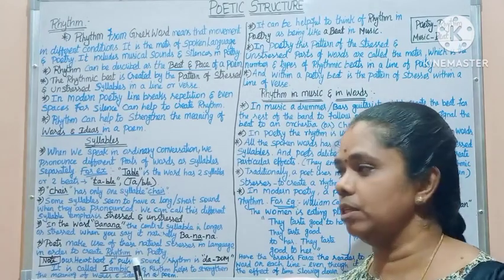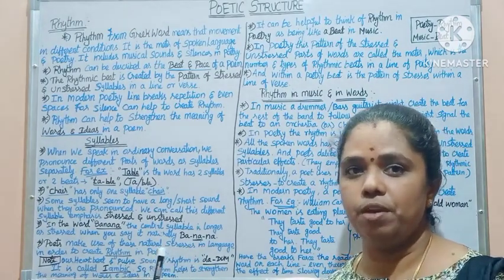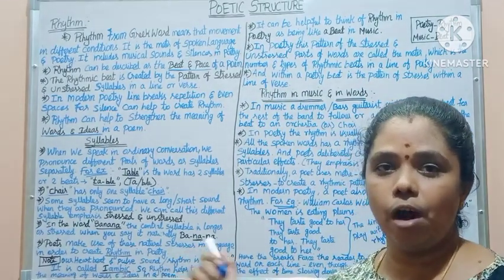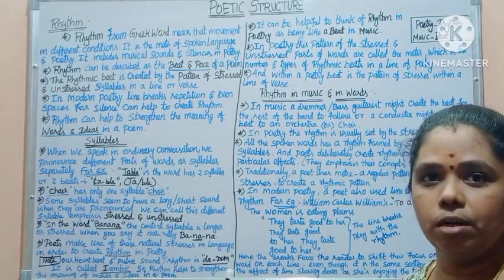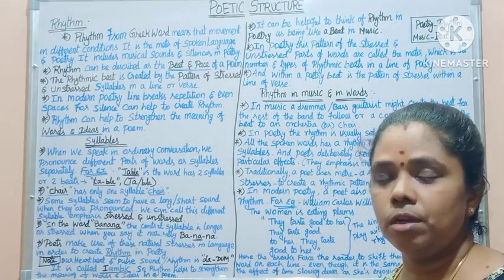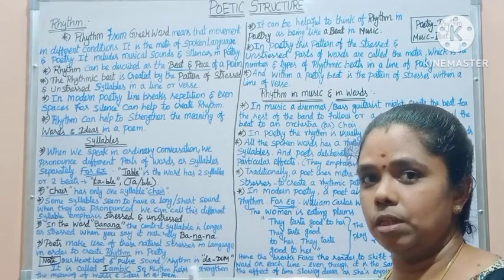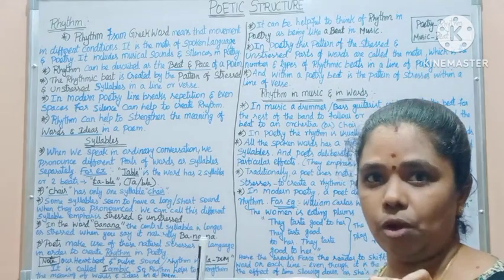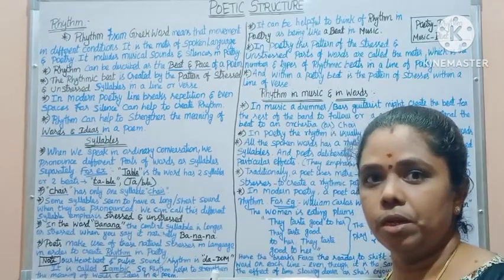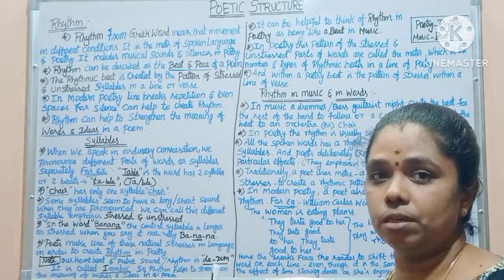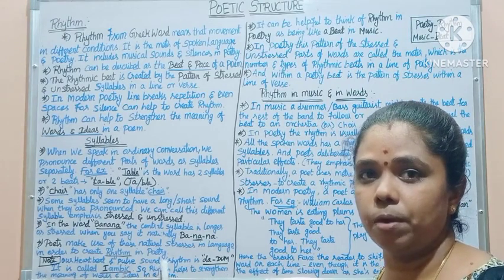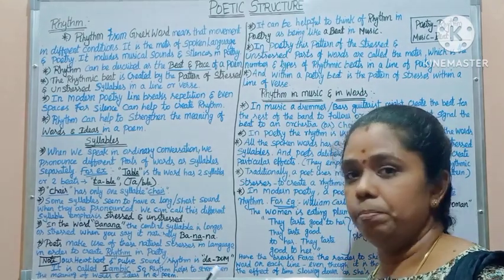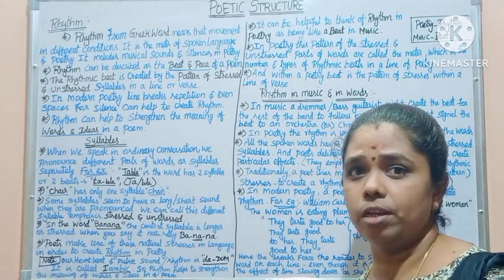Then the poet makes these stresses in order to create a rhythm in a poem. Note our heartbeat and pulse. Our heartbeat and pulse sound is da-dum. Here I am mentioning da-dum is the rhythmic beat of heart sounds and pulse sounds. So note this point: da-dum is the beat. It is called iambic.